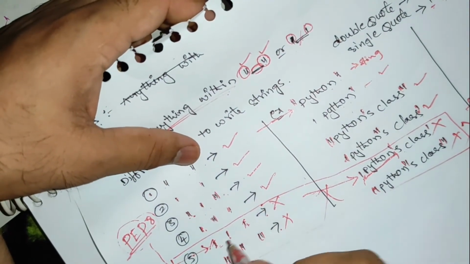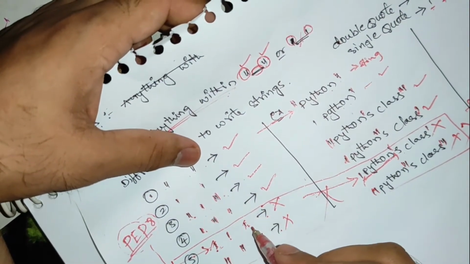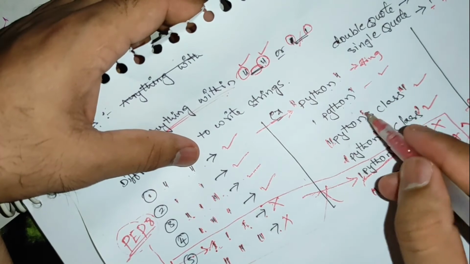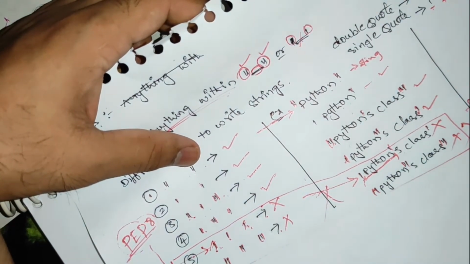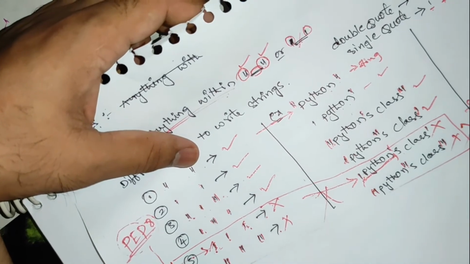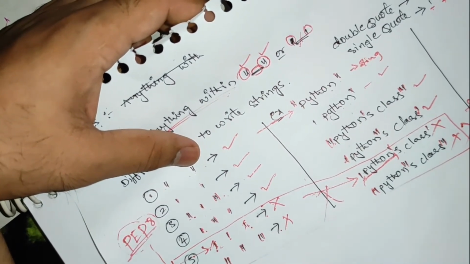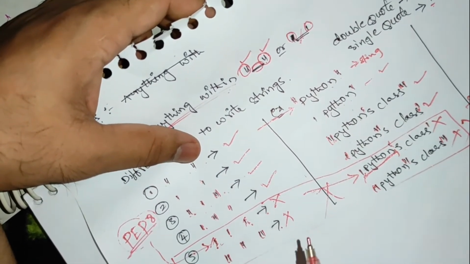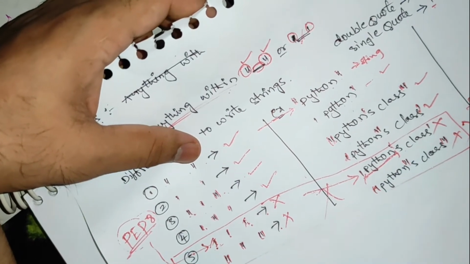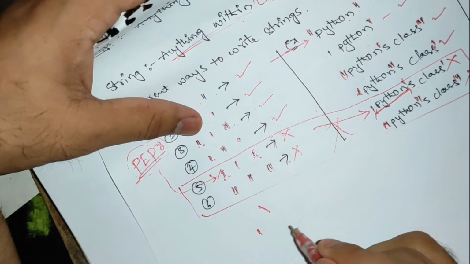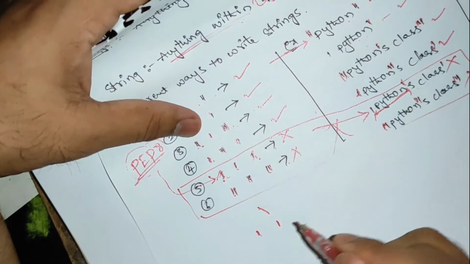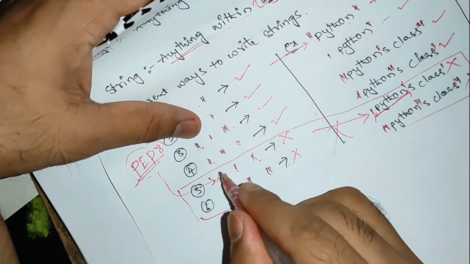But I want to write within single quote. Like within double quote I am writing single quote, and within single quote I am writing double quote, but I want it within single quote. Single quote means there is a special character, which you can find above the Enter button, right? So within single quote, here I am writing single quote, and here also single quote. This is the format actually.